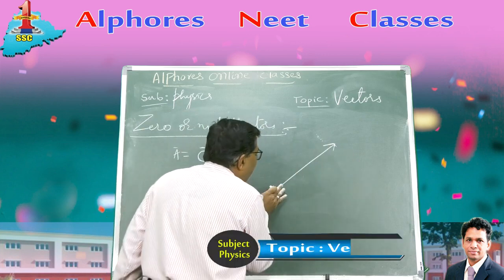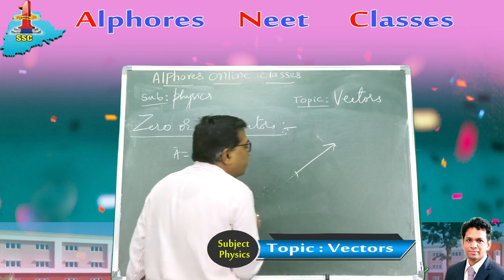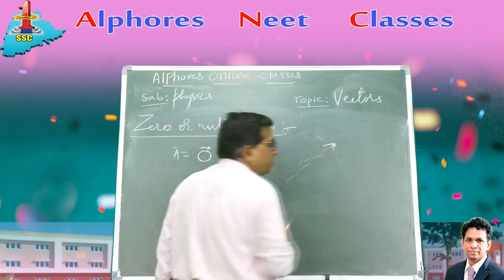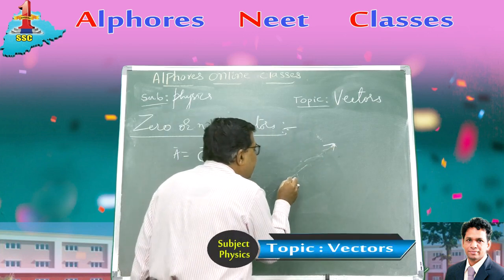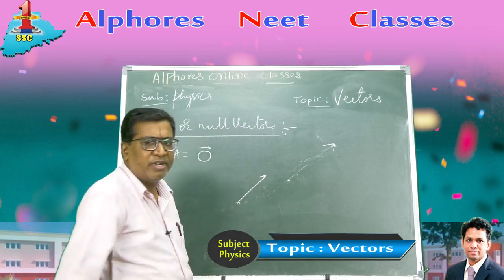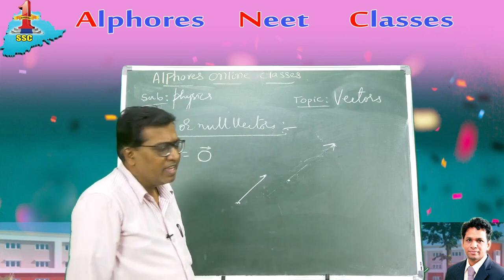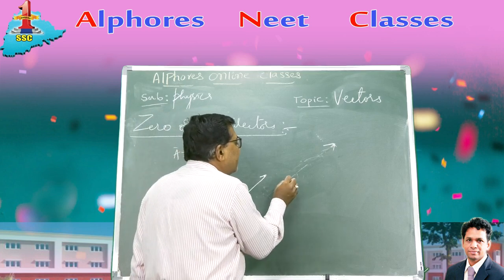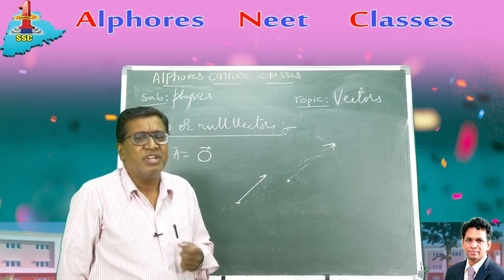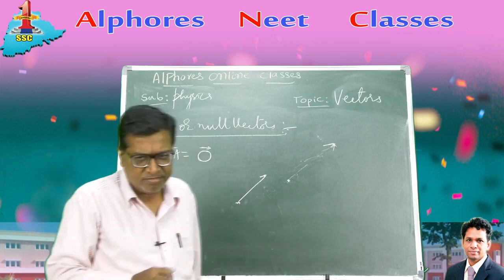Later velocity is reduced to 4. Now I denote it by a line segment of 4. Later it becomes 3, then a line segment 3. Later 2, then 1. And finally when the value becomes 0, it is zero length. For a line segment, there lies an initial point and a terminal point. For a zero vector, the initial point and the final point both coincide at the same point. When they coincide, I can take any arbitrary direction. It can have any direction, so I can assign any direction. That is the reason why a zero vector has arbitrary, indeterminate direction.